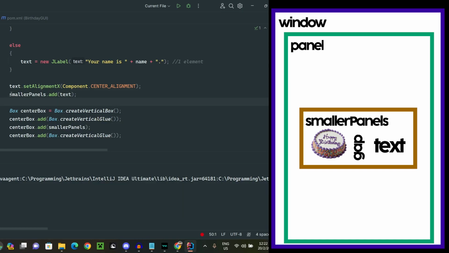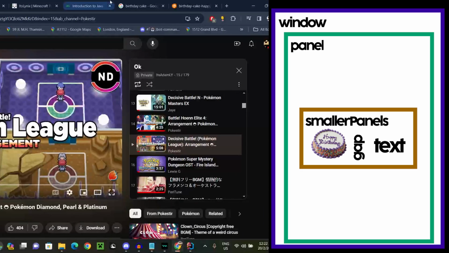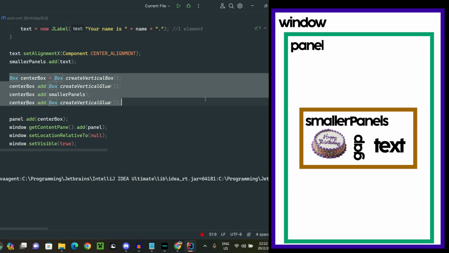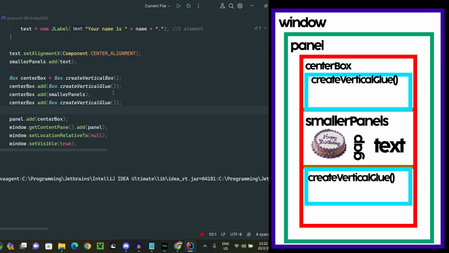Now, consider the fact that we want them to be exactly at the center of the window. So I did here with the help of ChatGPT. I created another box. So this box will be a vertical box, and the components of this box will be as what is shown on the screen right now.